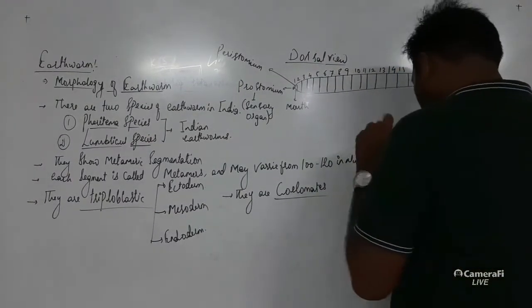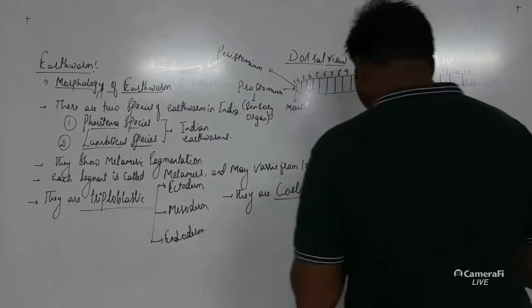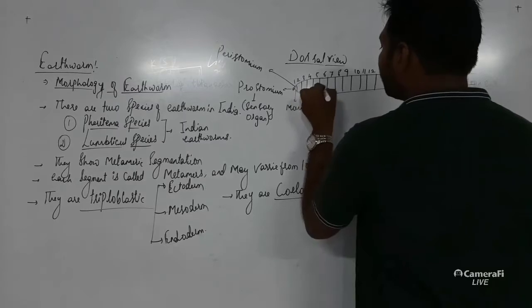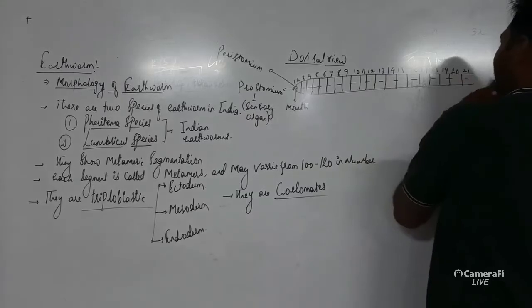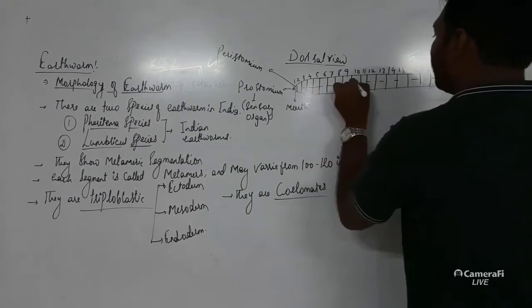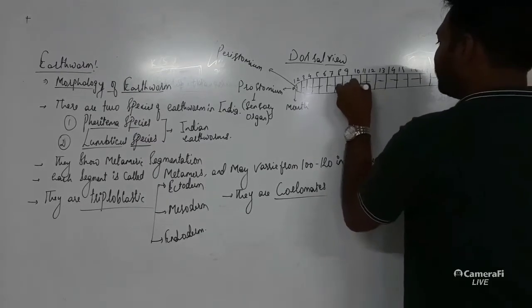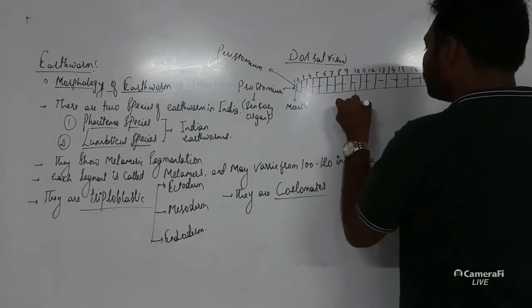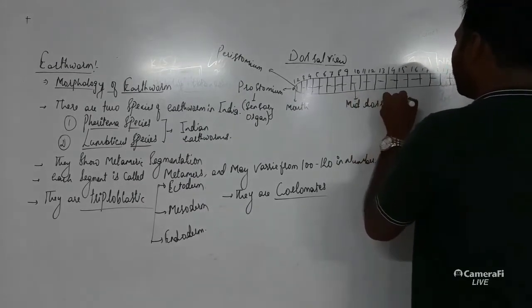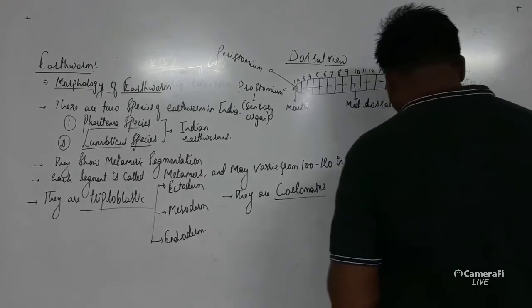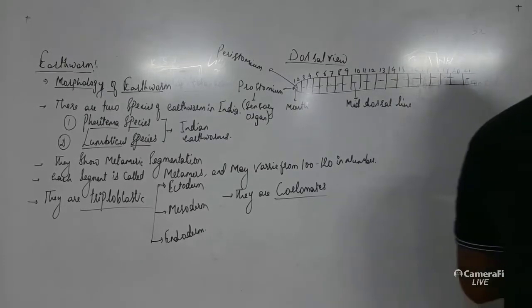Then, these structures are called the metamers. Dorsally, in the dorsal middle part, there is a mid dorsal line, and from the segment number 14,